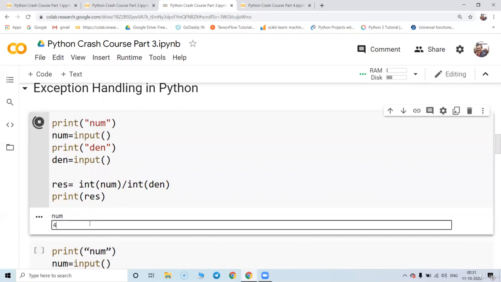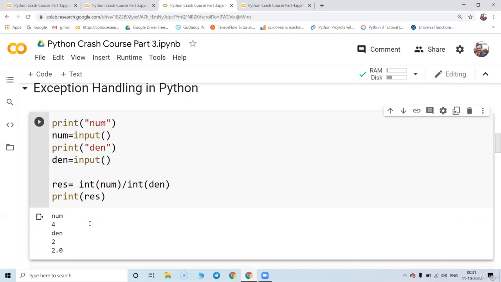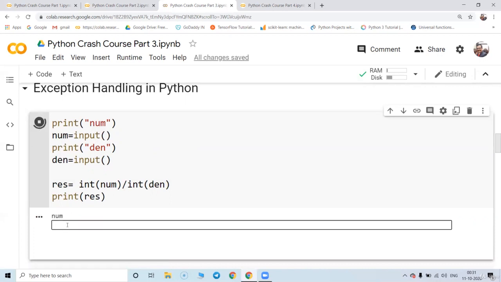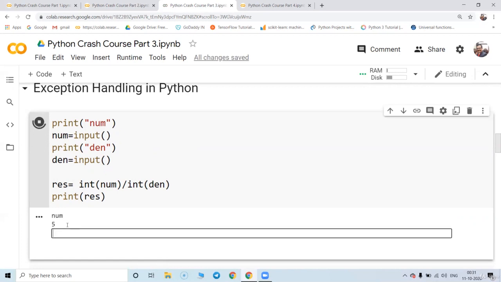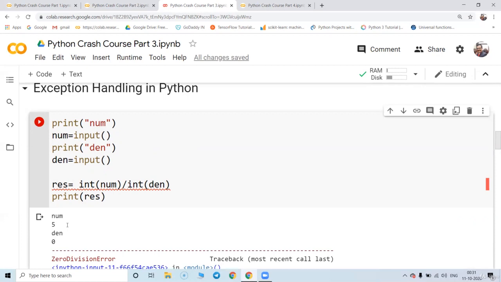Suppose I put 4 and the denominator is 2, the answer is 2. Yes, correct. But this program will create a problem when a user enters 5 and the denominator is 0. So this is going to say divided by 0 error. This is one kind of error which has occurred. The number cannot be divided by 0.